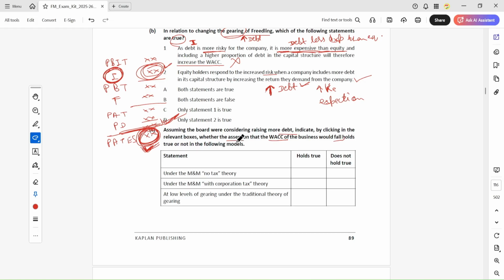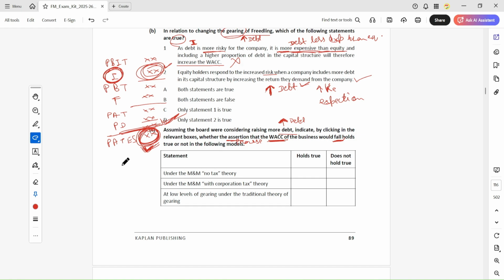So this is the promise made by the board: when you increase the debt, the WACC will fall.